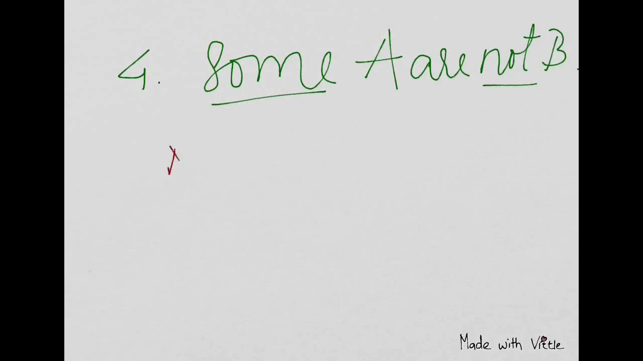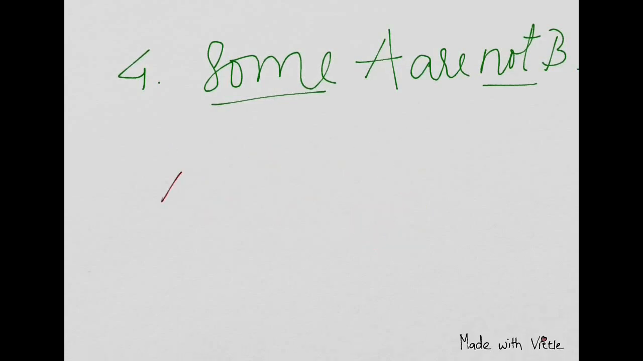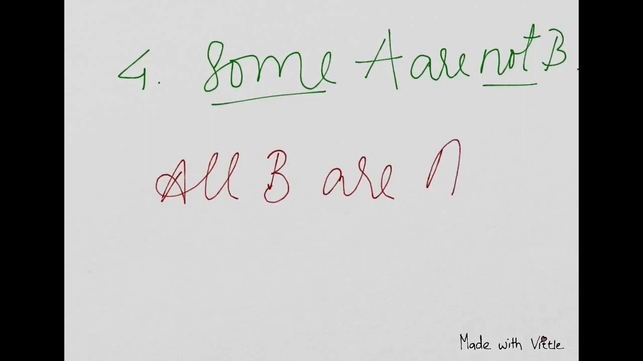Now see, "no A are B". So if "no A are B", we can see it should be tick tick. Again there is no "some" so there is no conclusion. So you cannot draw a conclusion over here. And then if you have "all B are A", as you know, I have told you this will be tick cross,